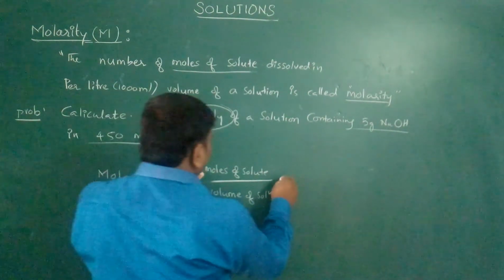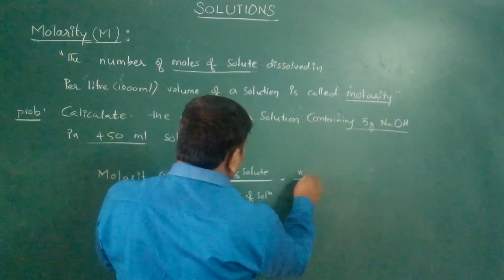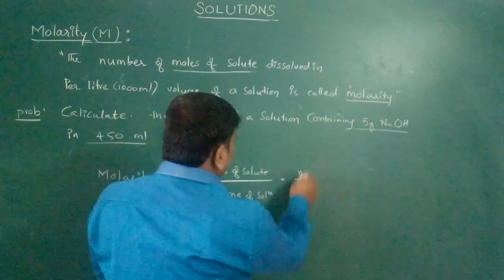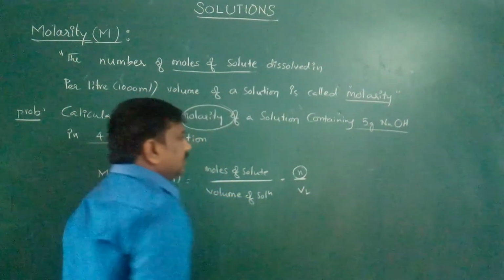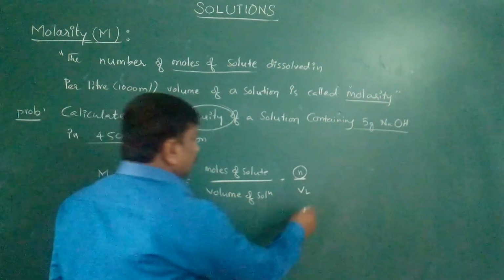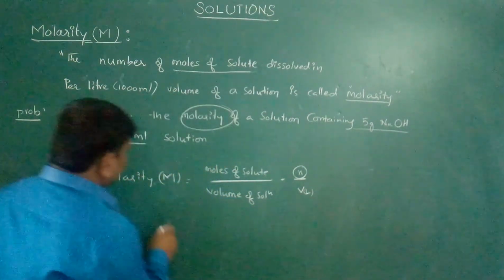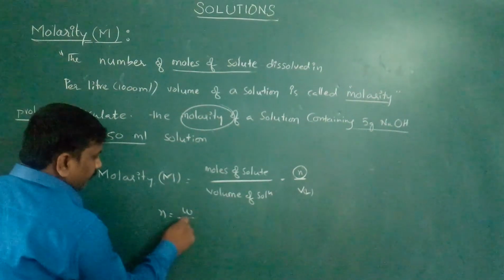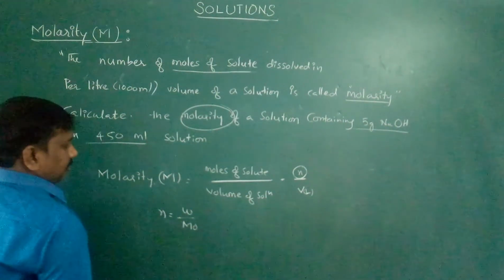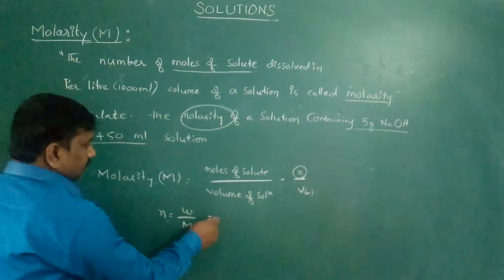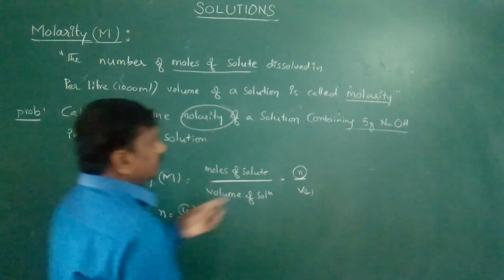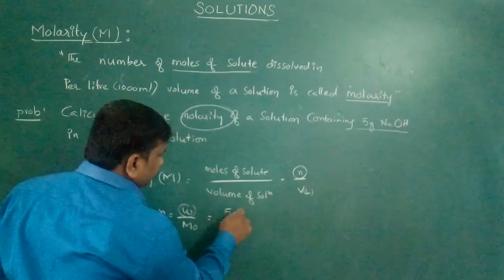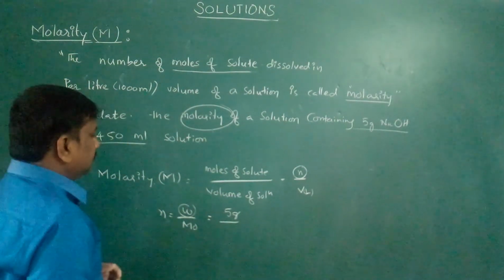Here moles of solute is n by V. So you have to find the number of moles. For this n is equal to W by MO. So weight of the solute, how much given? 5 grams.